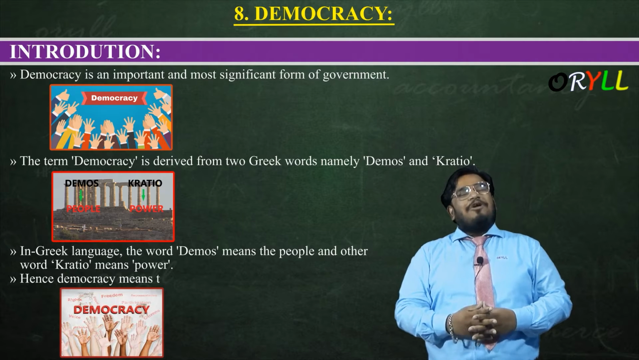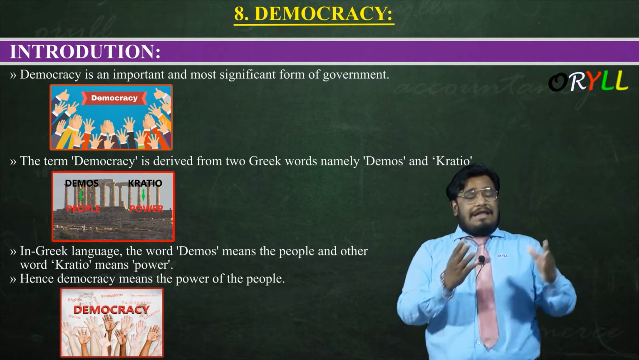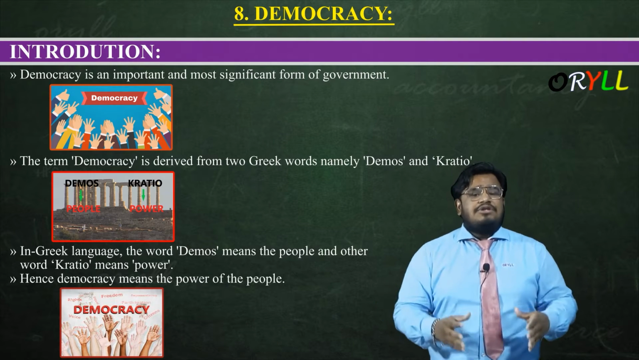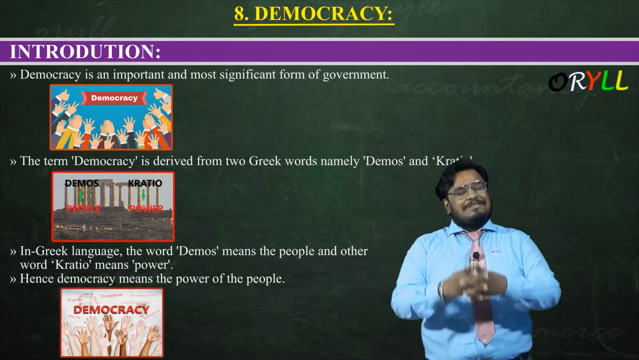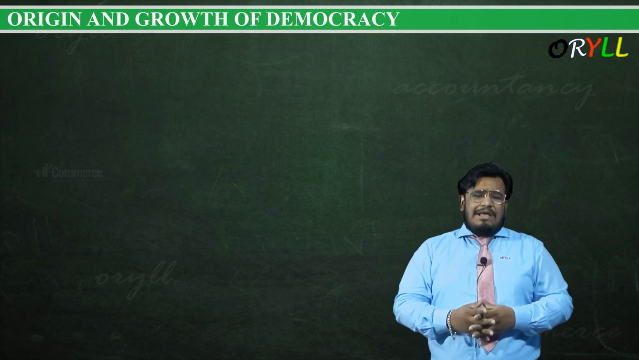Hence democracy means what, guys? Power of the people. So democracy is derived from the words demos and kratos. Demos means people and kratos means power. So democracy means it's the power of the people. So this was the introduction, guys. Let's understand the origin and growth of democracy.